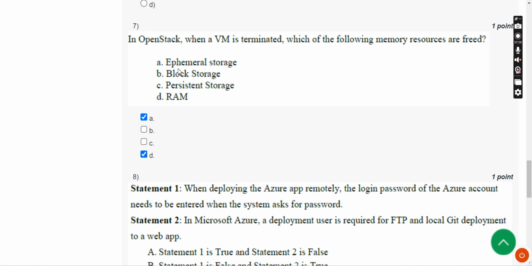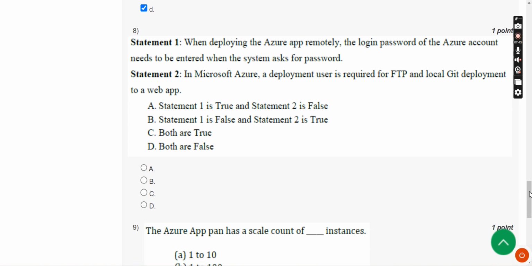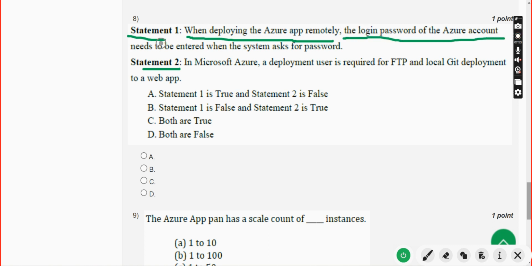Next, moving on to the eighth question. They have given two statements. First one, when deploying the Azure app remotely, the login password of the Azure account needs to be entered when the system asks for password. It is absolutely wrong.